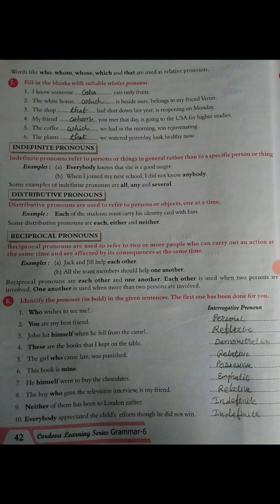Second number, the White House which is beside ours belongs to my friend Varun. So answer is which. Third number, the shop that had shut down last year is reopening on Monday. So that. Fourth number, my friend whom you met that day is going to the USA for higher studies.